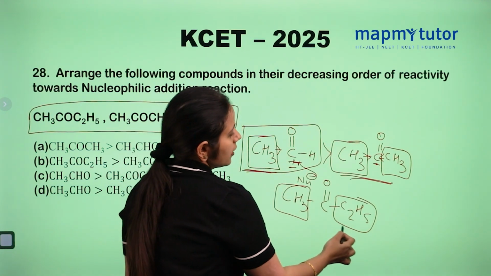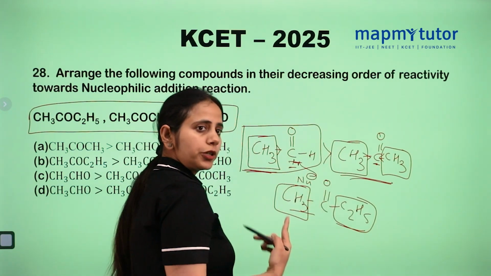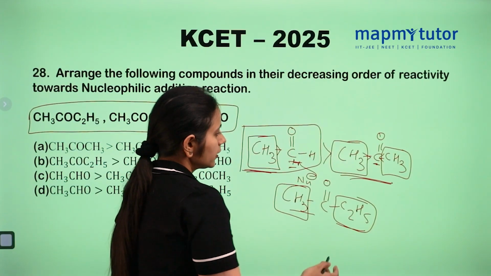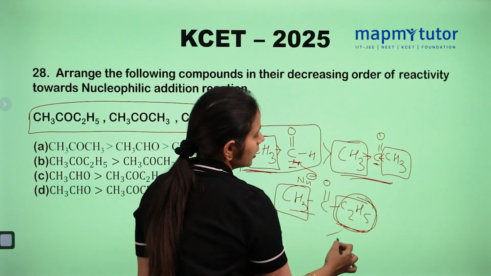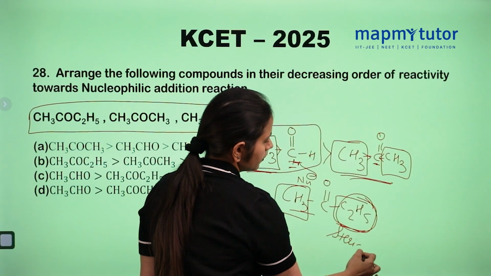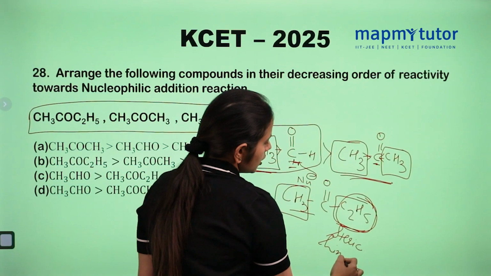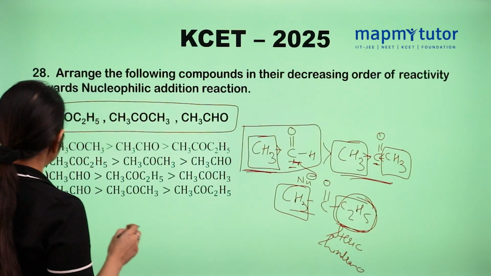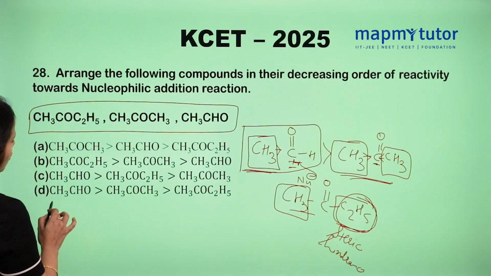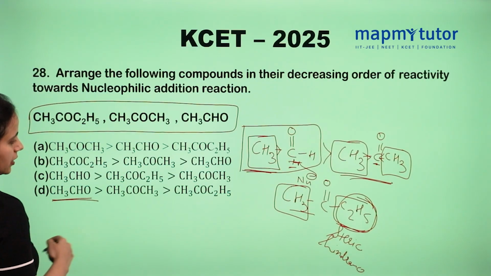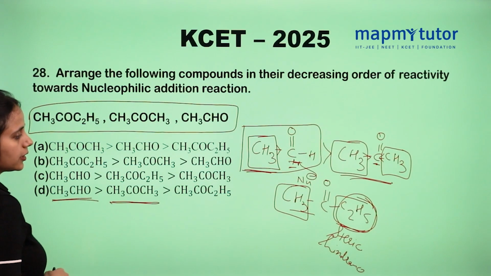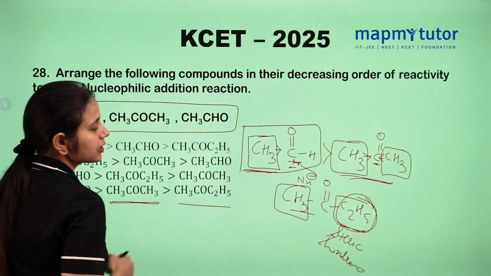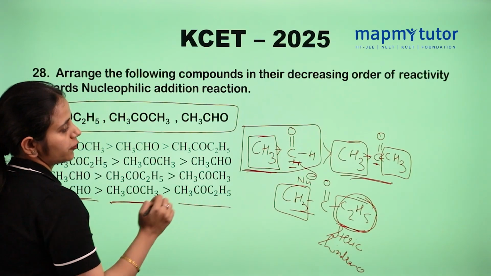Apart from that, this C2H5 will cause steric hindrance. So CH3CHO comes first, then second is acetone, and the third is CH3COC2H5.